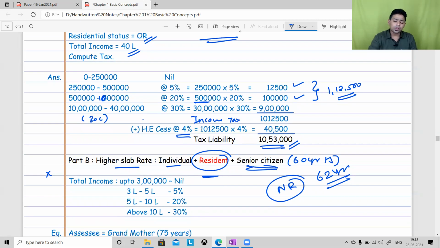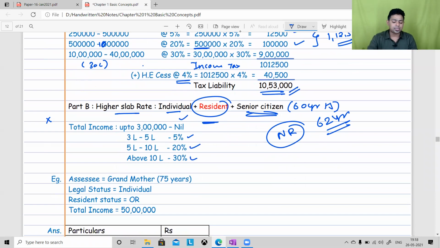Yes, sir. Up to 3 lakh nil, 3 lakh to 5 lakh 5%, 5 lakh to 10 lakh 20%, above 10 lakh 30%. So we have taken one example of a grandmother, 75-year-old, legal status is individual, residential status is OA, and her total income is exactly 50 lakh, not more than 50 lakh, exactly 50 lakh. So there won't be any surcharge.